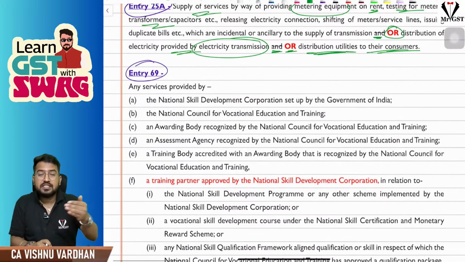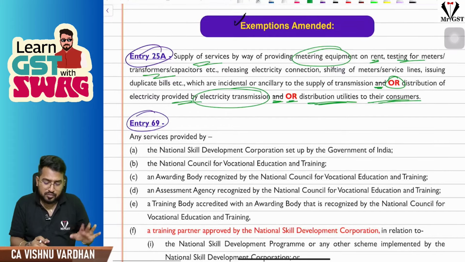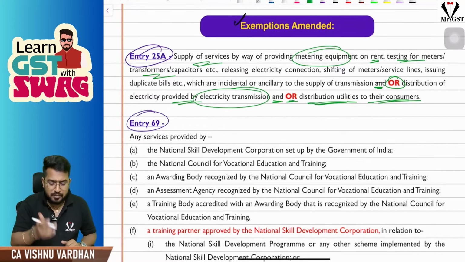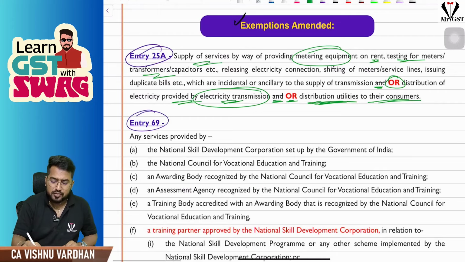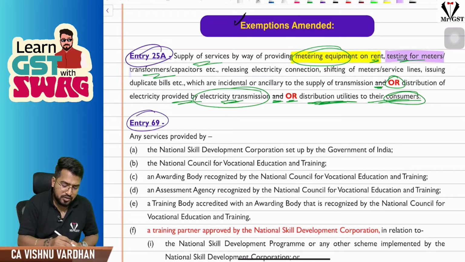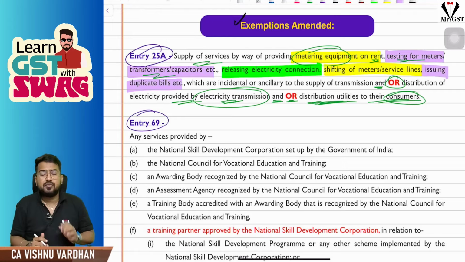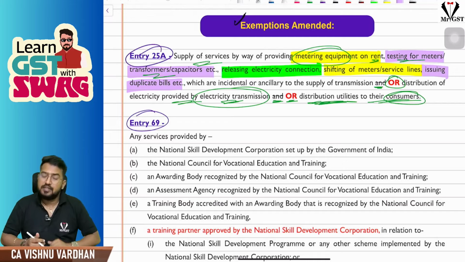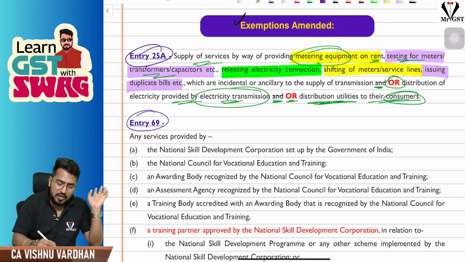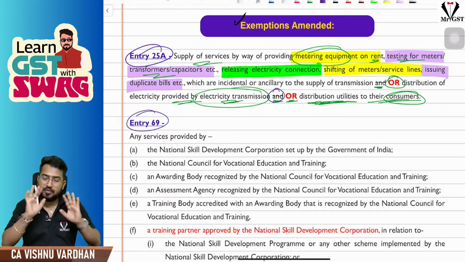Because I have to show the change that I have given here in the amendments. Apart from that, a very small change. So this is nothing but services provided by electricity transmission or distribution utilities to their consumers. What type of services they are providing, sir? They are providing metering equipments on rent, or they are providing testing for meters or transformers or capacitors, or releasing the electricity connection, or shifting the meters or service lines, or issuing the duplicate bills. All these things are nothing but incidental services these electricity transmission or distribution utilities will do to their customers. So earlier they were using the word and, now they have made it or. That's all. Apart from that, nothing major change.